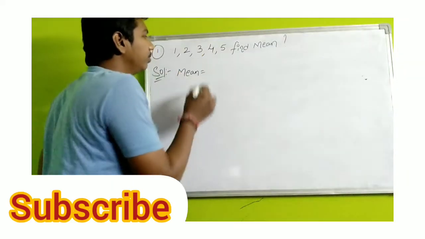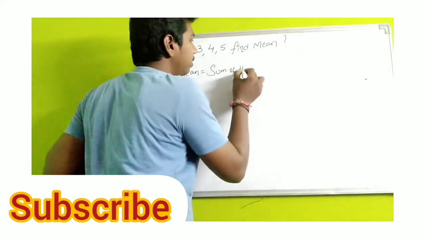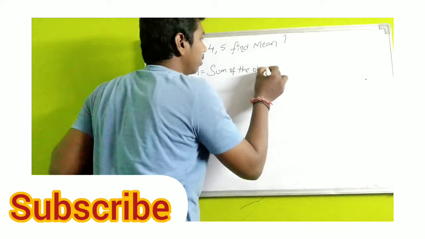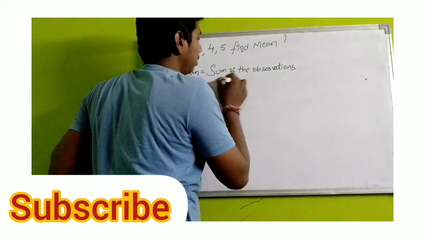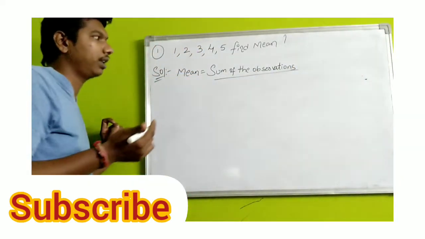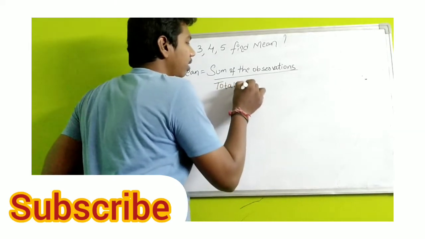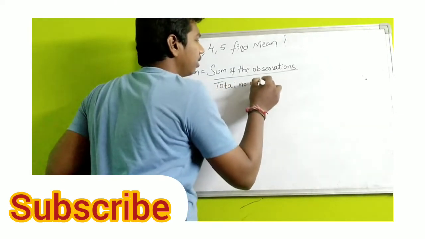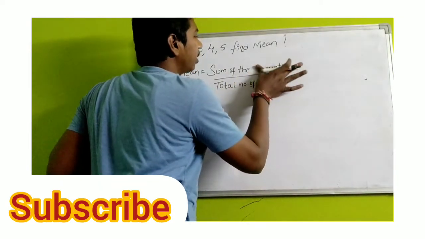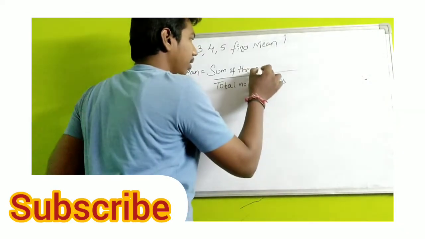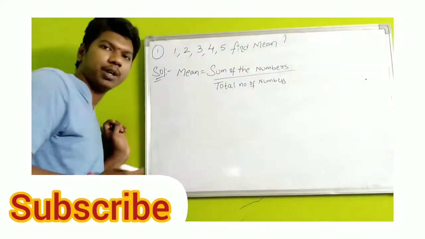Mean is equal to sum of the observations, or sum of the numbers, you can take anything, by total number of numbers. Sum of the numbers by total number of numbers.